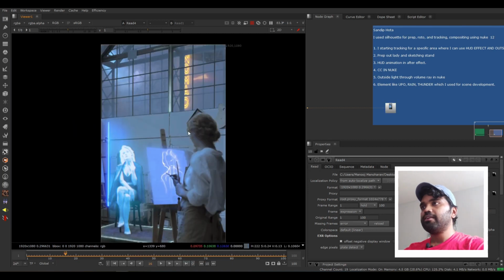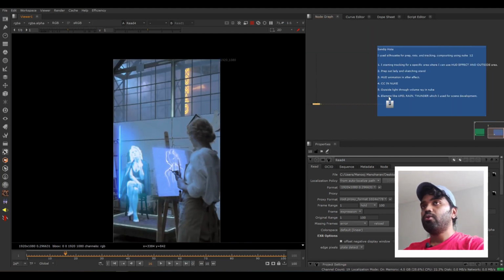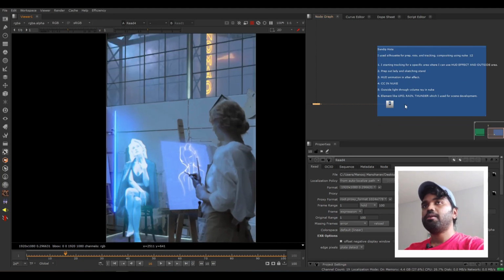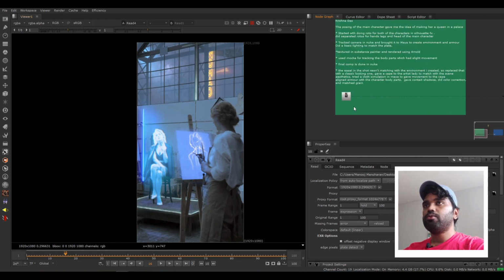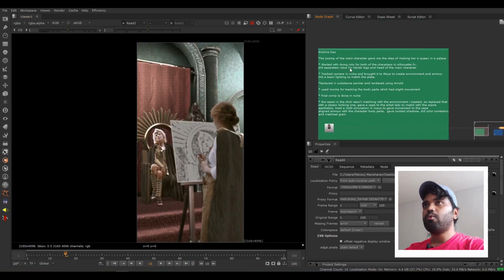I really like this rendered output because you have put a lot of effort. I don't know what all things you have done in After Effects, probably this thing, but overall the look of the shot is really amazing. So let's move into Krishnadas' output and let's see what he states here.